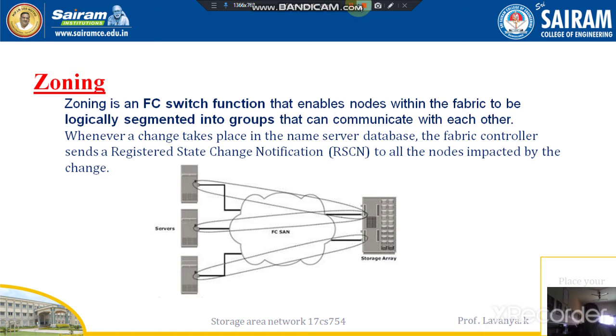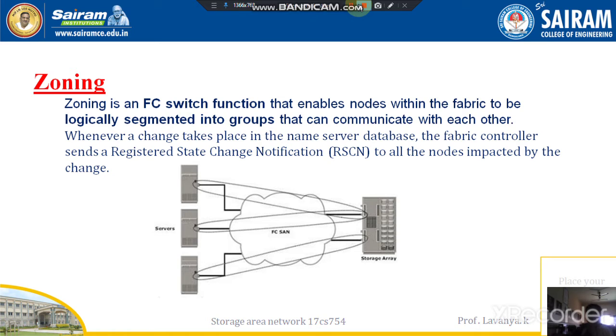Okay, the zoning mechanism is a Fibre Channel switch function that enables nodes within the fabric. The fabric is the area or network within which all the nodes have to be connected. That method we call the fabric method or fabric connections. The fabric connections are logically segmented into groups that can communicate with each other.